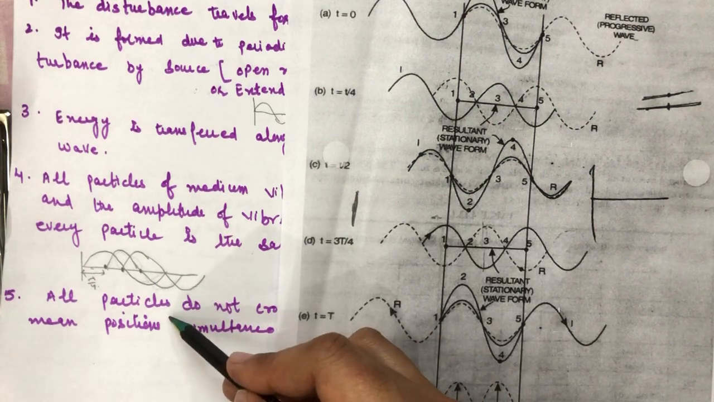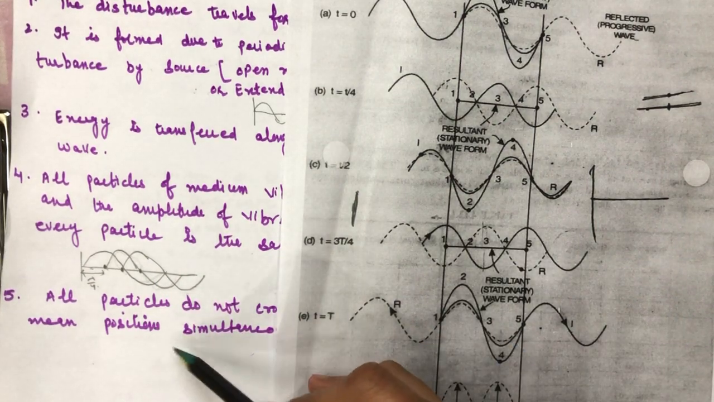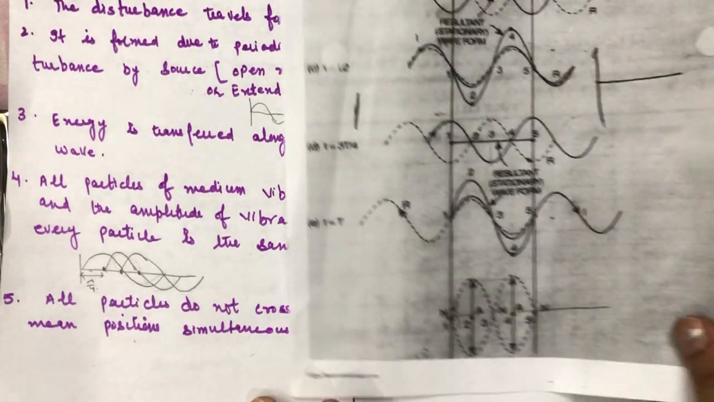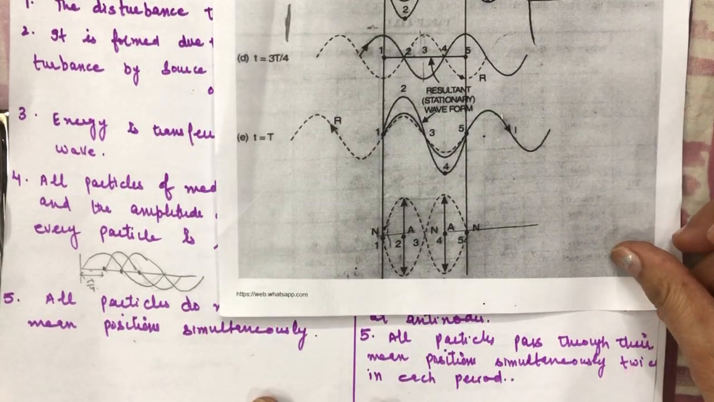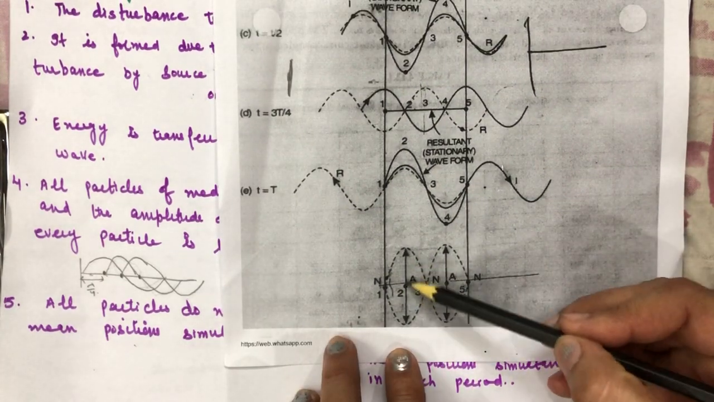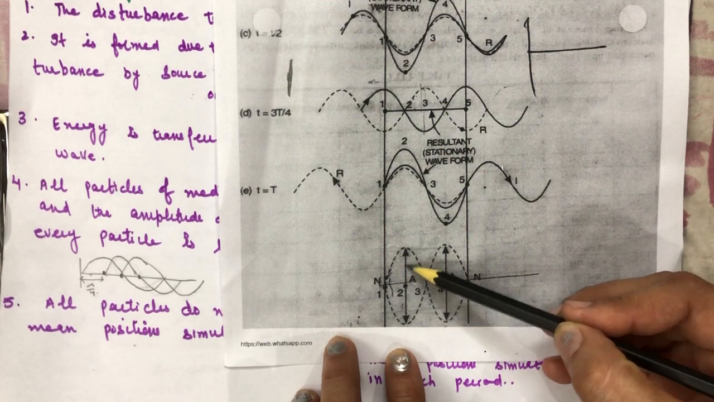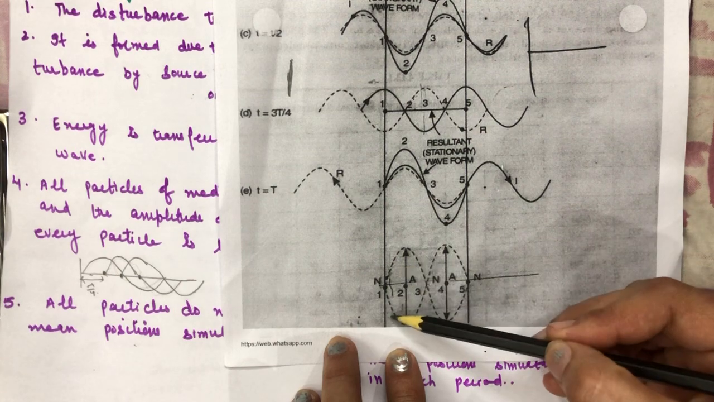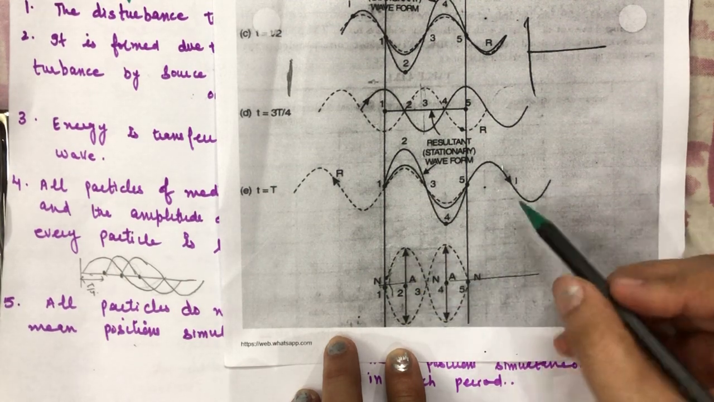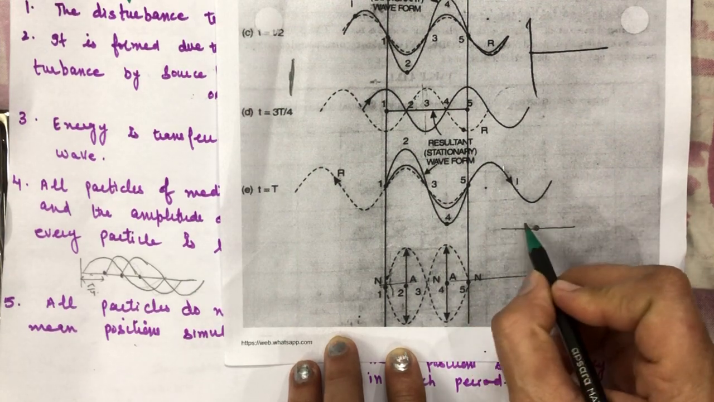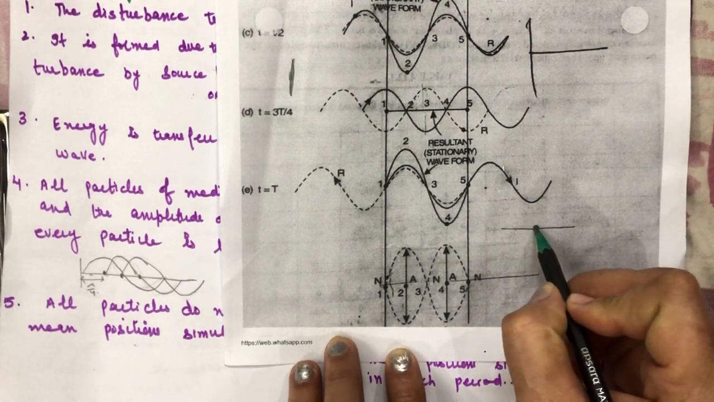But all the particles do not simultaneously cross the mean position, but in this case, all the particles cross the mean position simultaneously twice in each period. For example, this particle crosses the mean position, and this particle also crosses the mean position simultaneously, like this.